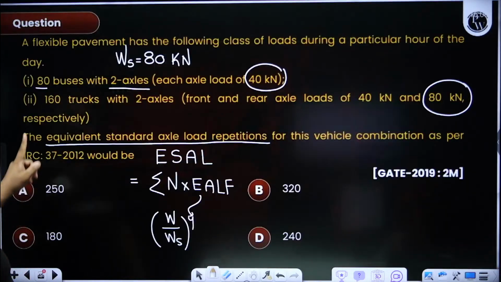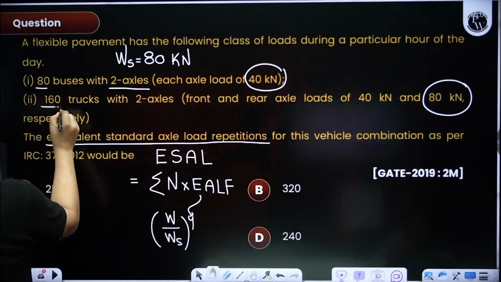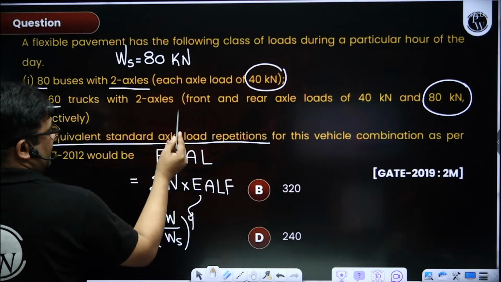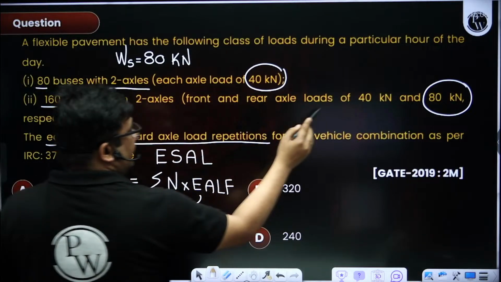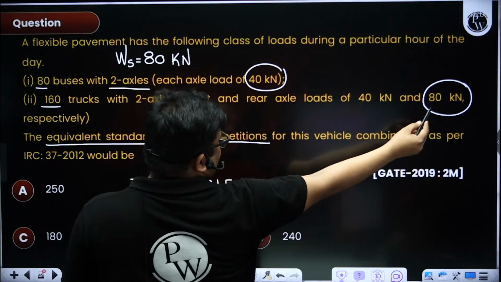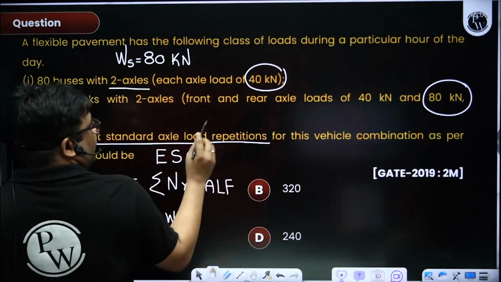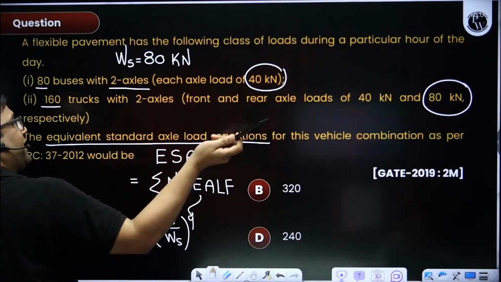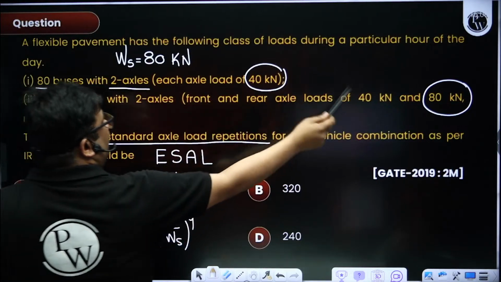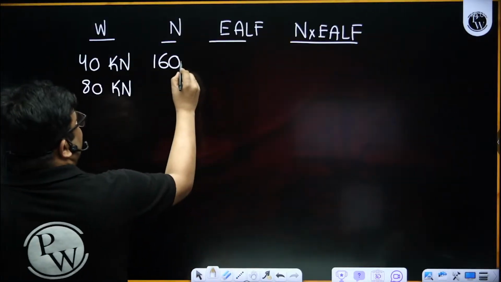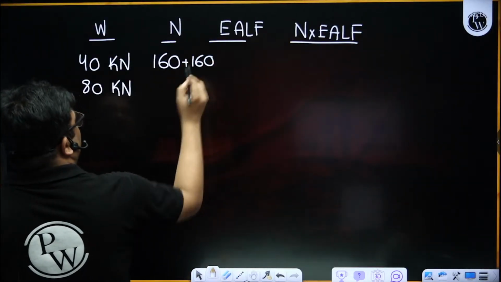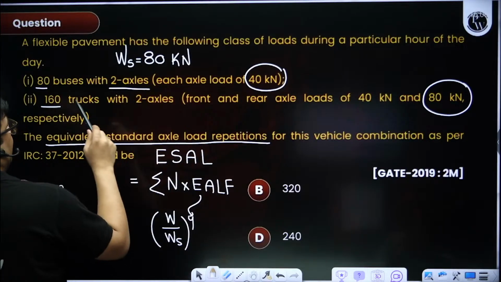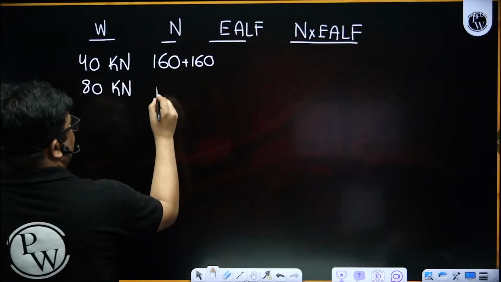Now trucks: we have 160 trucks and all have 2 axles, but the front axle is 40 and the rear axle is 80, right? So 160 trucks means 160 front axles of 40 kilonewton. So 160 plus 160. Then for 80, 160 are there.